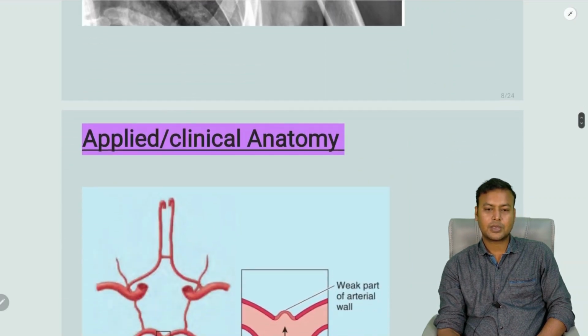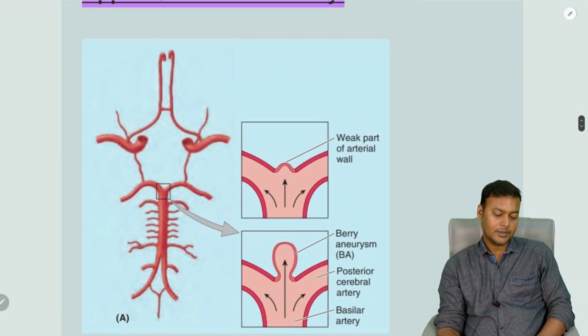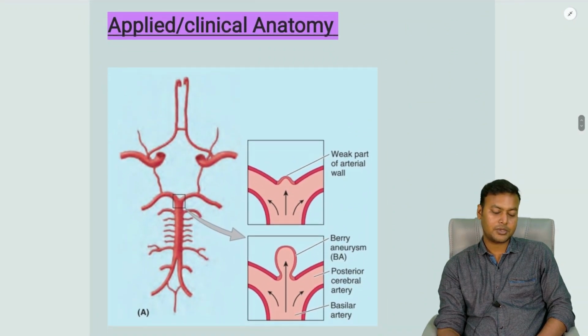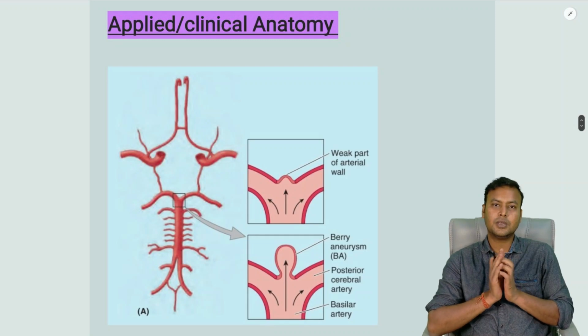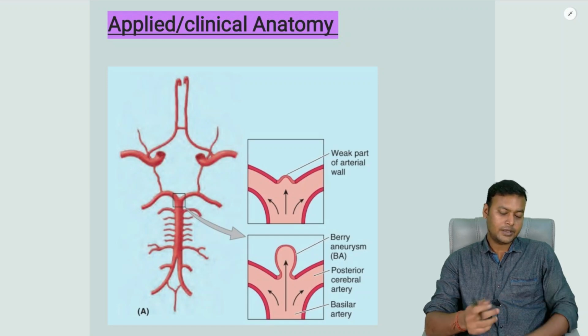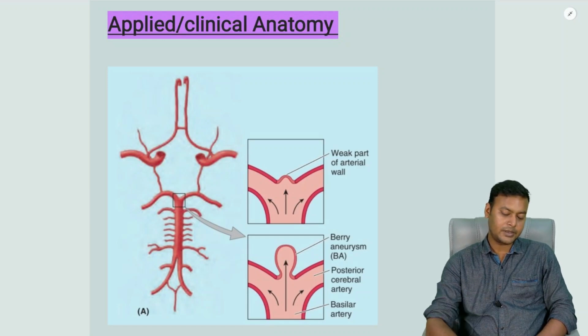All right. Coming to the next subdivision, the clinical or applied anatomy. Students, whatever you learn about normal human anatomy will finally be applied in your clinics. When you meet patients, there the application of anatomy is done.